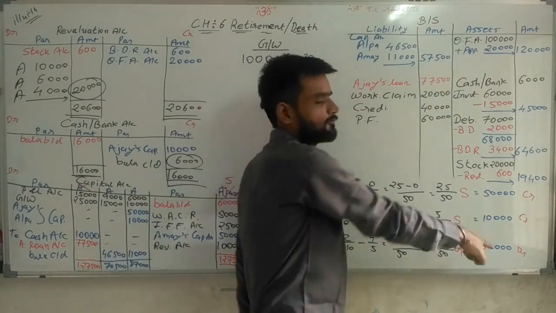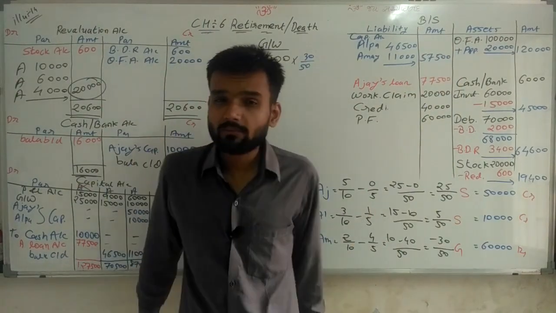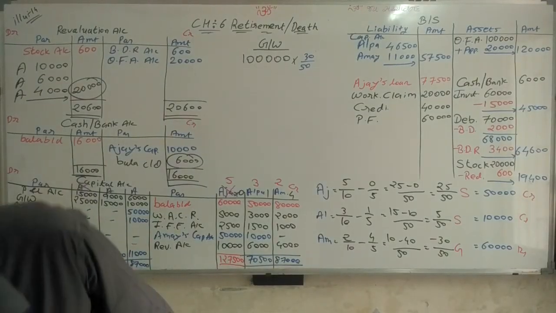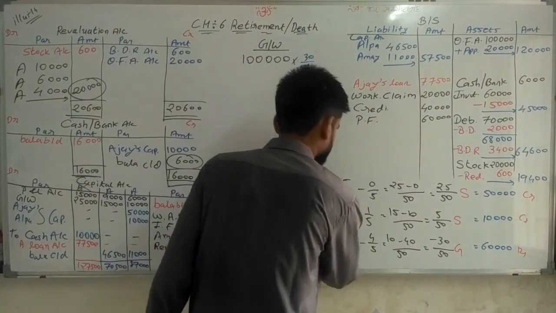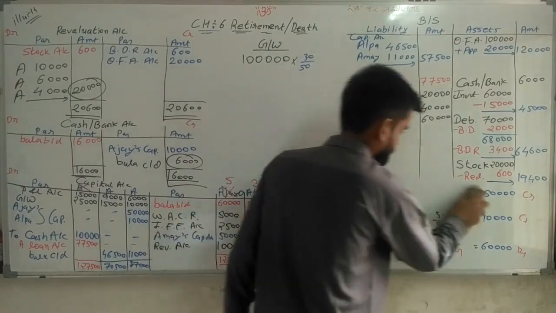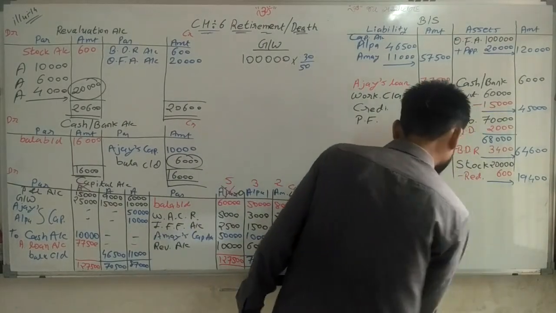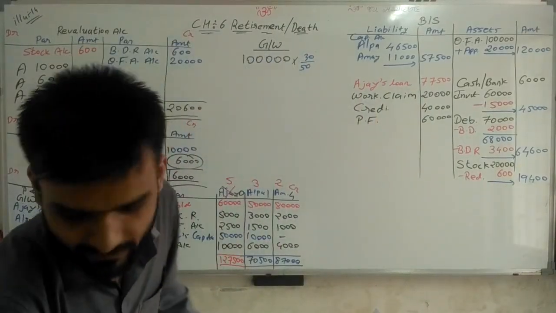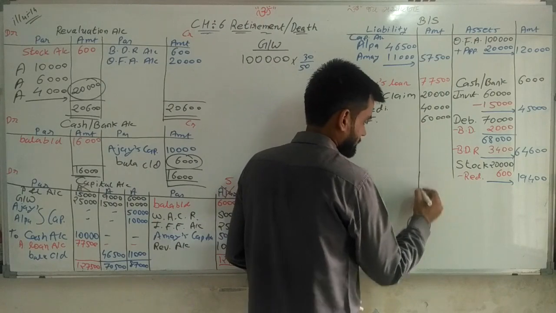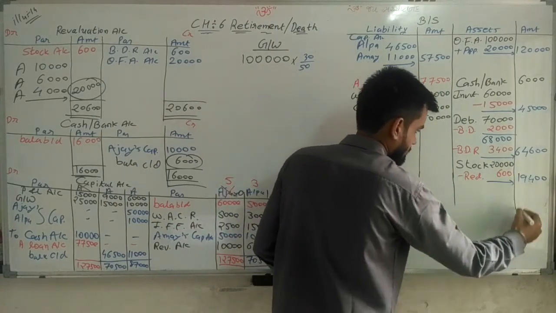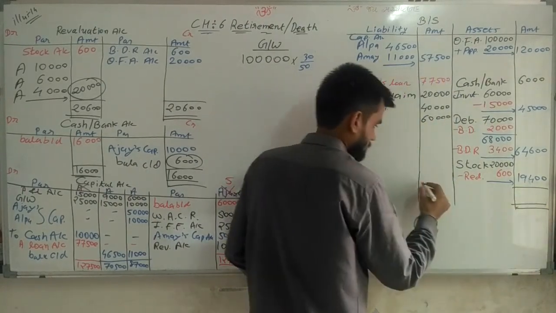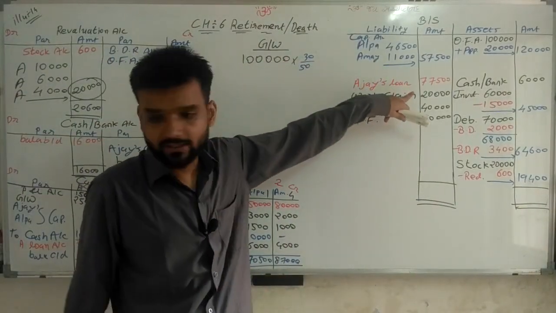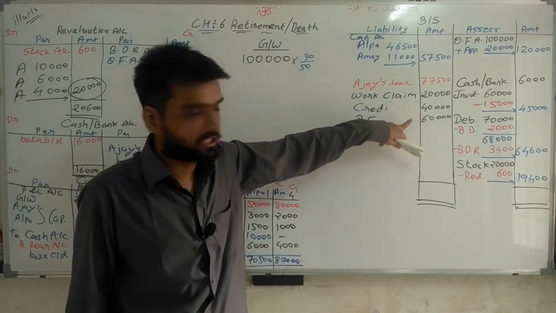Now, if both sides tally, you may be correct. So, making the total of both sides. Now make the total. 57,500, yes sir. 77,500, yes sir. 20, 40, 60.